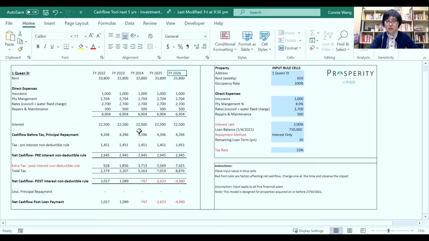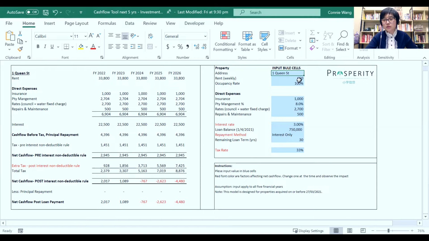But what's more difficult is for investors who had property acquired before the 27th March. What does it look like over the next few years? I am also going to explore other factors which may also affect your cash flow. Firstly, let's have a look at this example. For illustration purposes, I've already input some values here.